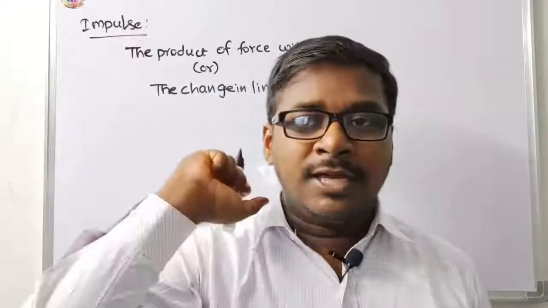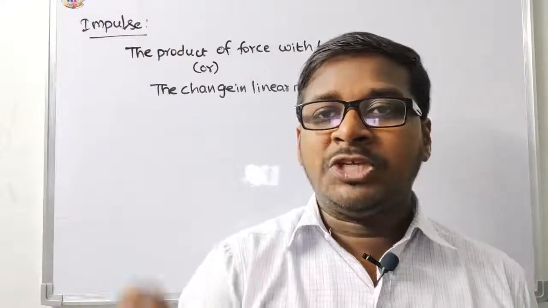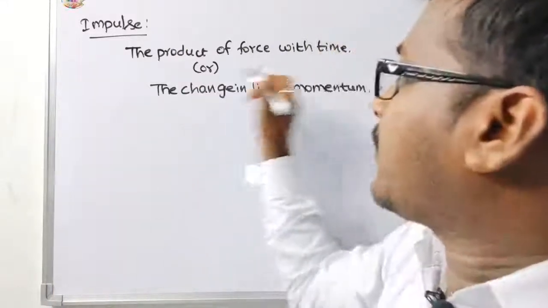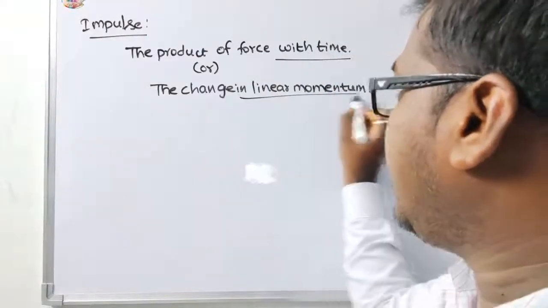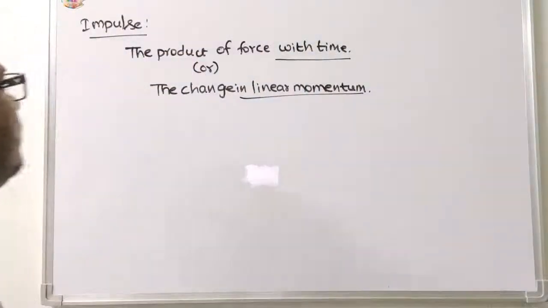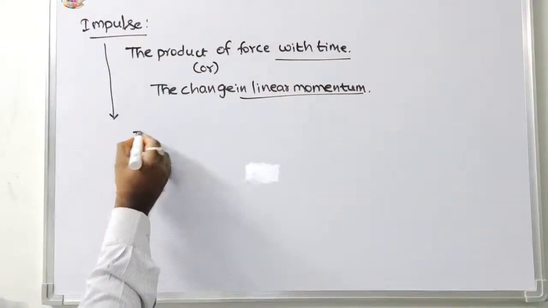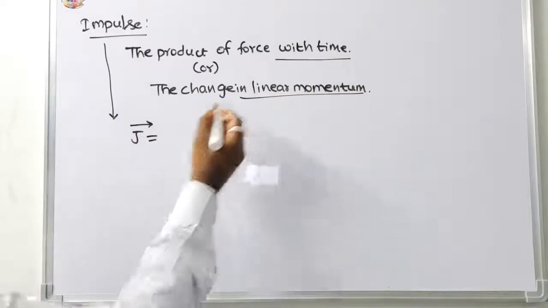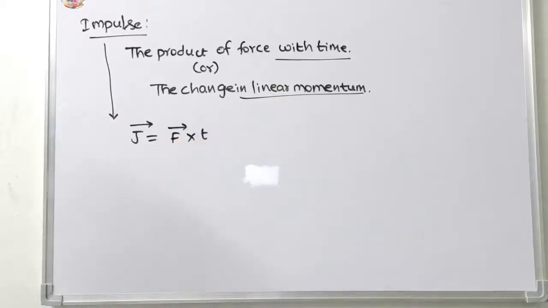Okay, so when a large force acts on a body in a very short interval of time, the product of force with time, or the change in linear momentum, that is the impulse. The impulse is denoted J. The impulse is a vector quantity. J bar is equal to the force into time t, F bar into time t.